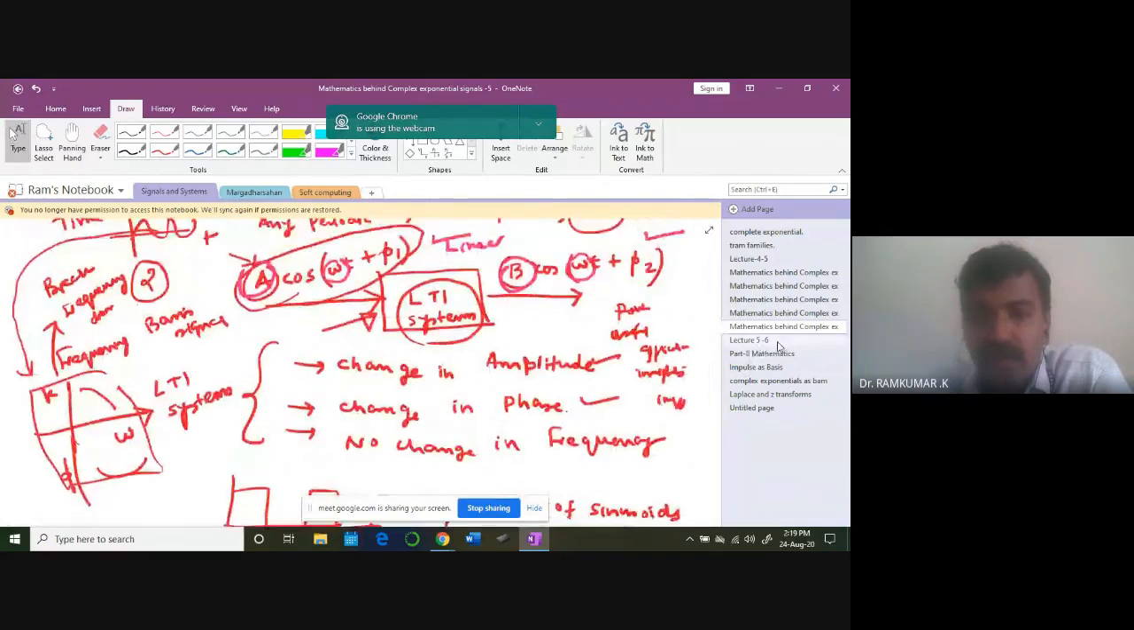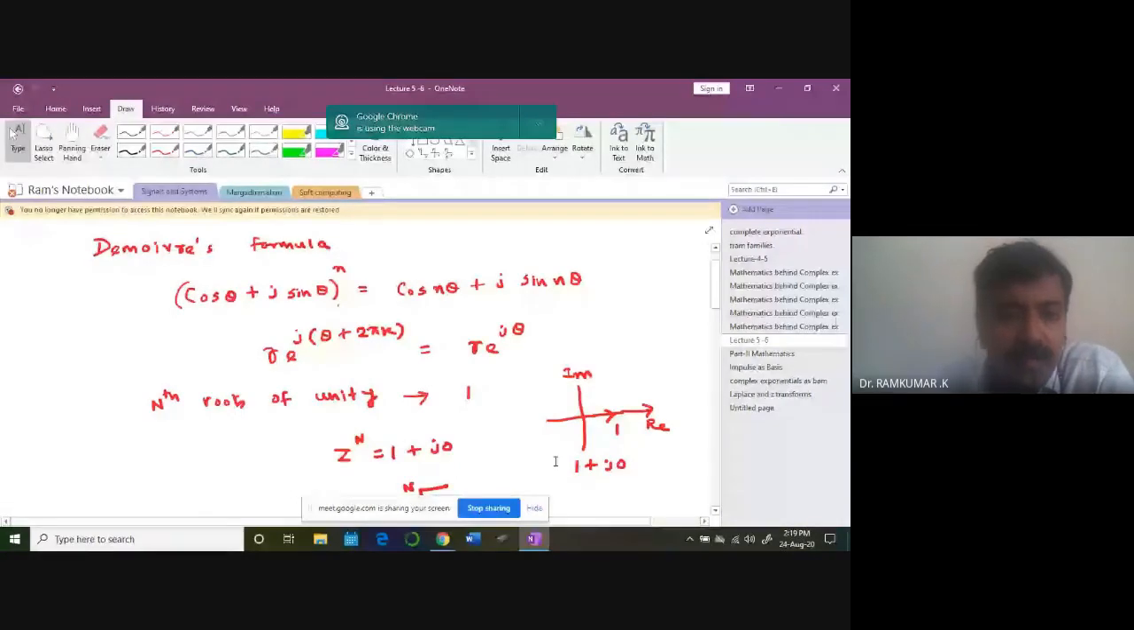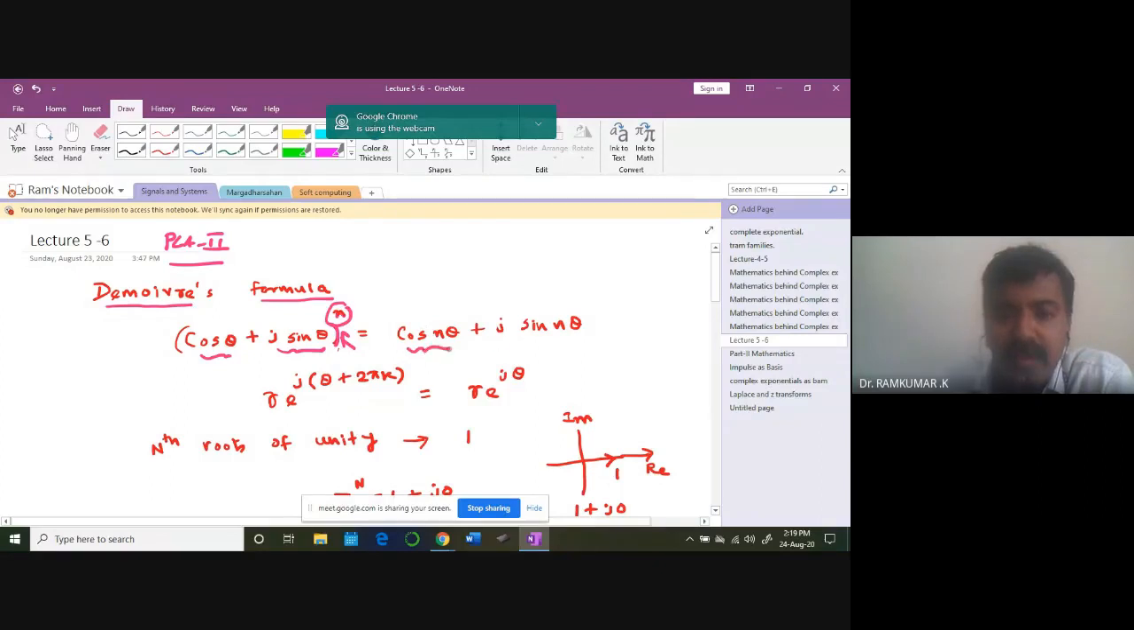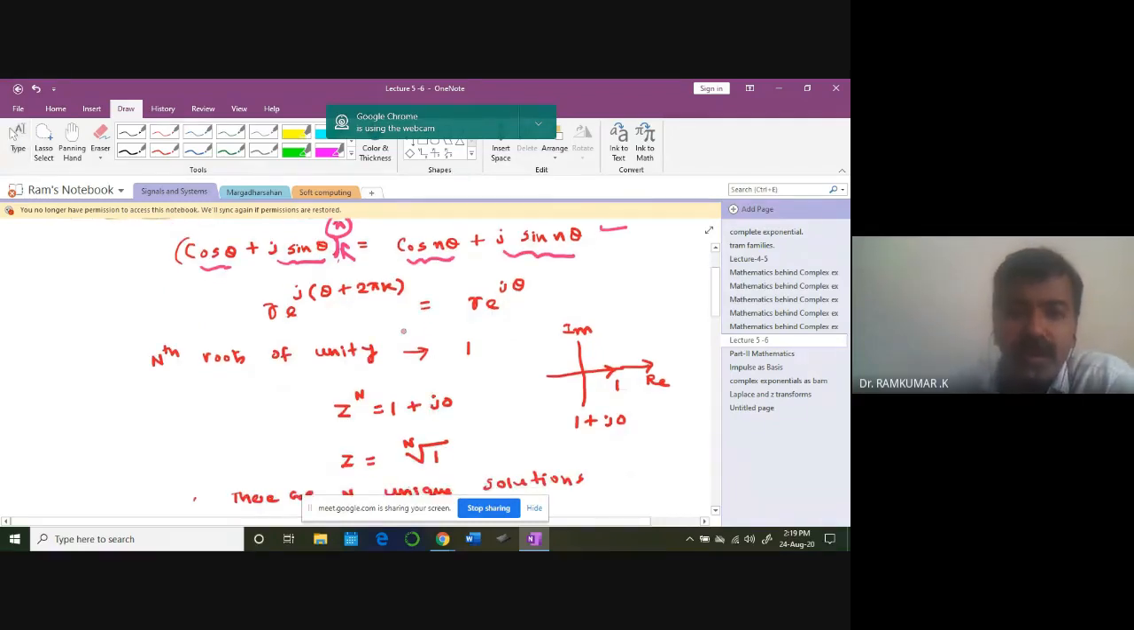In today's class, our focus is on finding out the mathematical part. Today's class is more like a part 2 version: the mathematics behind signals. We will be using something called de Moivre's formula, wherein (cos theta plus j sin theta) to the power n is a complex quantity raised to a power, and cos n theta plus j sin n theta is the answer. The proof is not required. If you want it, you can go through it, but right now just focus on this.